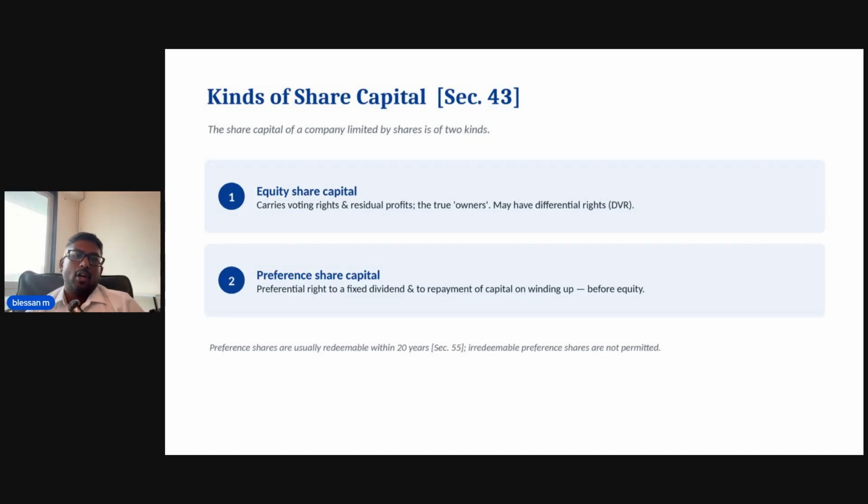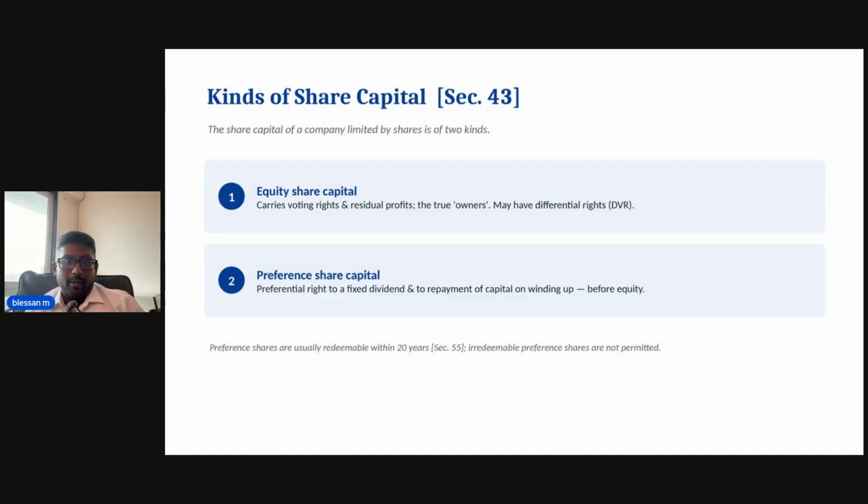Preference shareholders are different. They get a fixed dividend, a promised rate, and they get it before the equity shareholders. And when the company winds up, they get their capital back before the equity shareholders, too. In simple terms, a preference shareholder is like a partner who said, pay me my fixed share first and return my money first if the shop ever closes. Less risk but no real control.